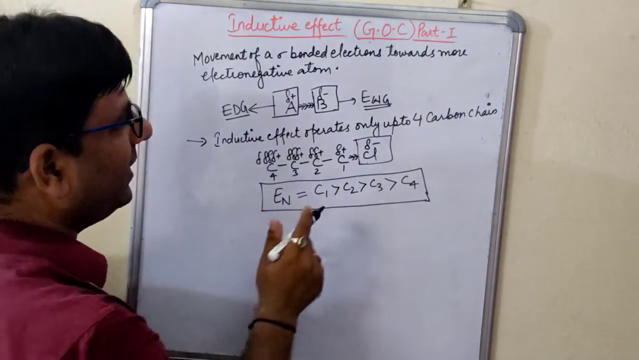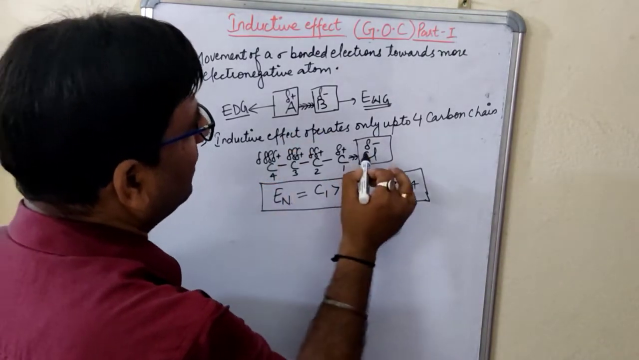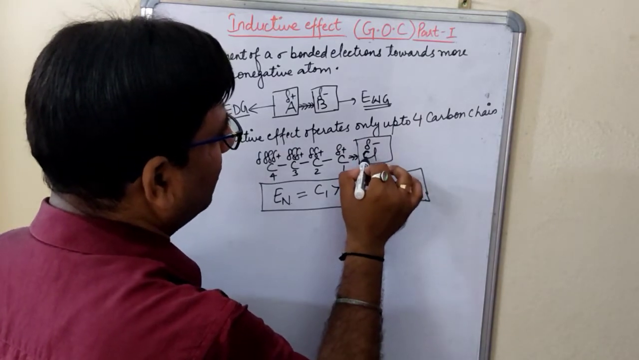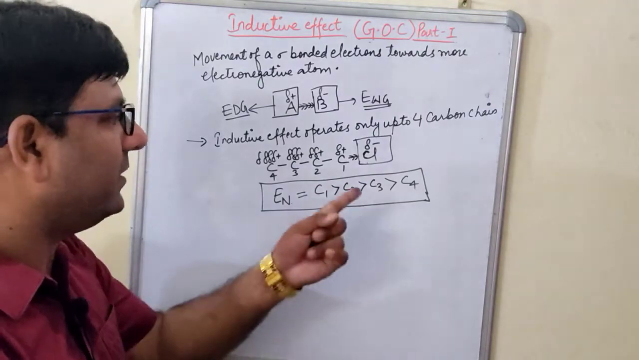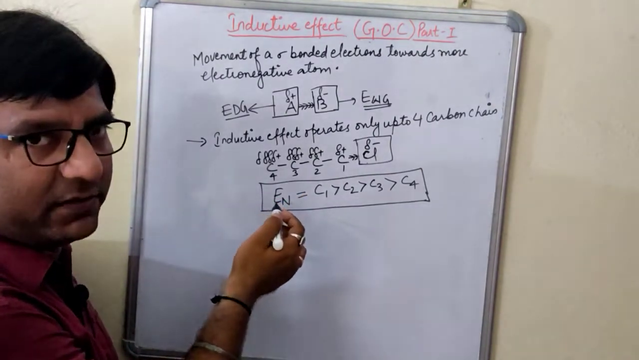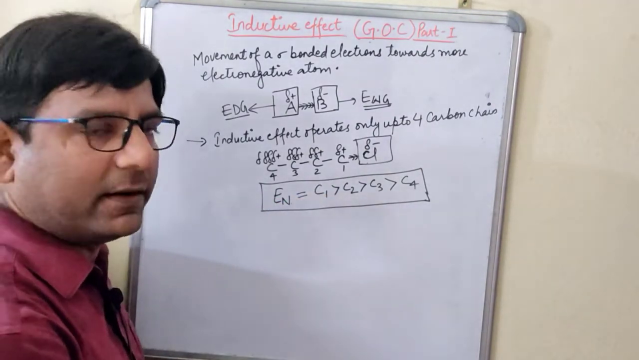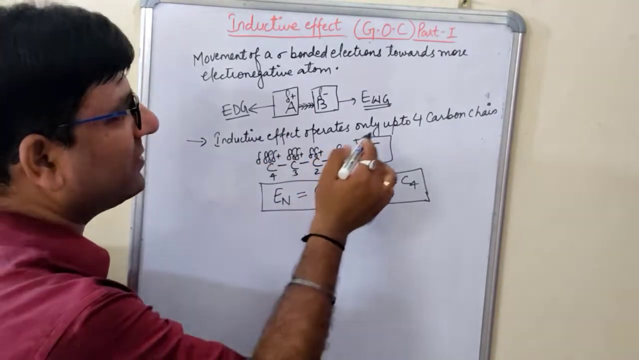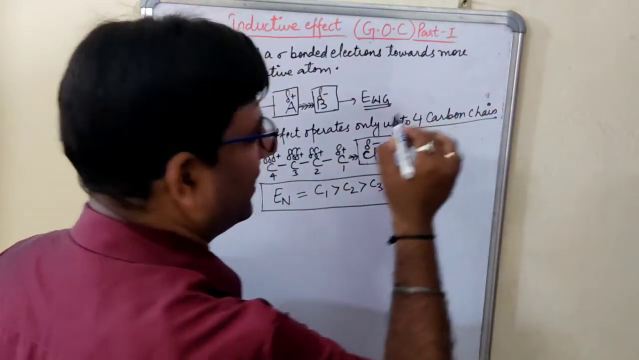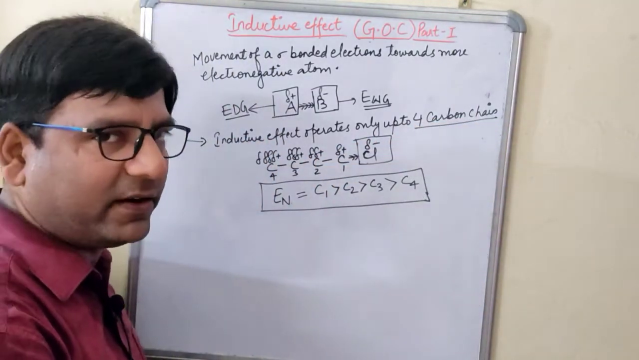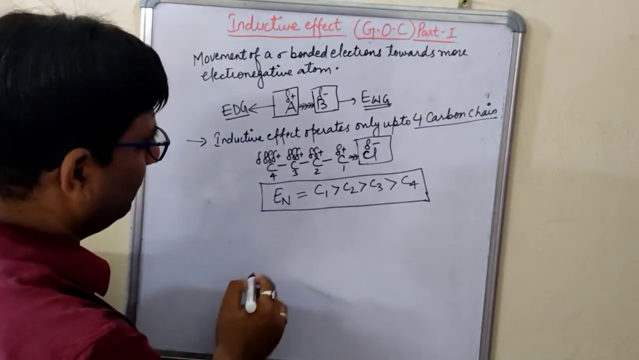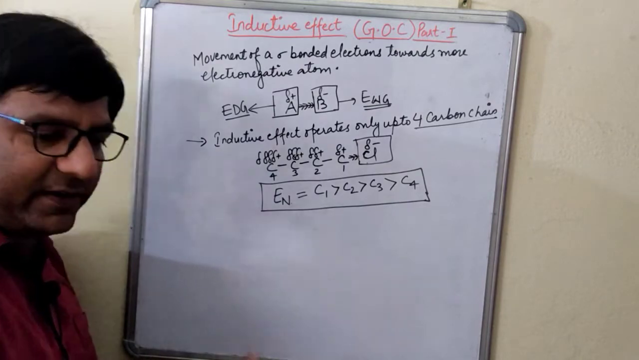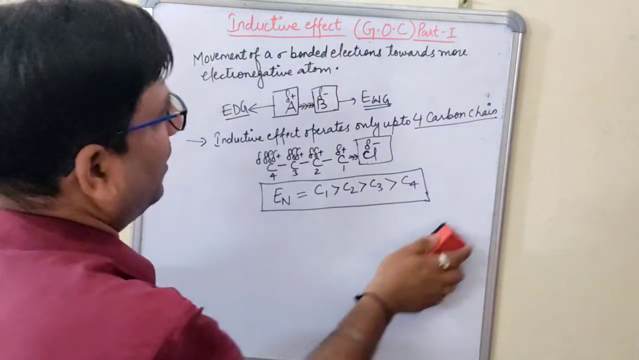So that is why I told you that the most important thing to remember is that the chlorine atom, or any electronegative atom, must be present in the carbon chain, and this effect operates only up to the 4 carbon chain. After that the effect is nullified. Now, coming to the types of inductive effect, students, hope you have understood this.